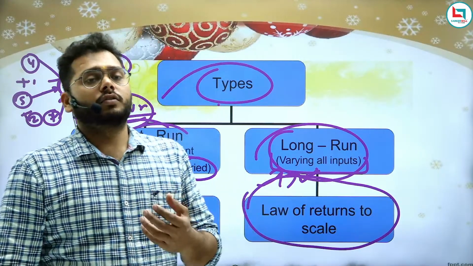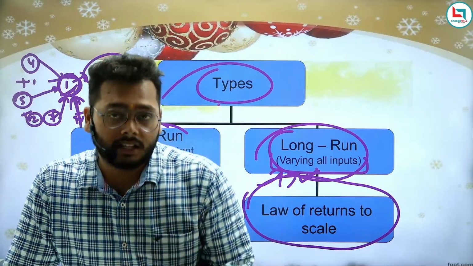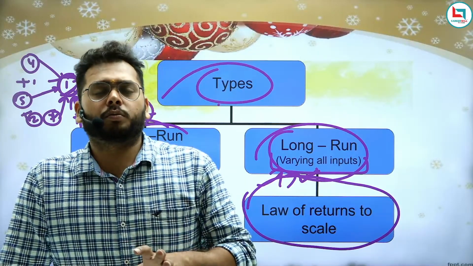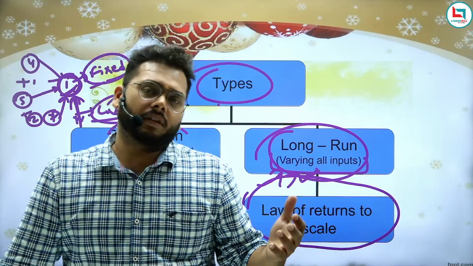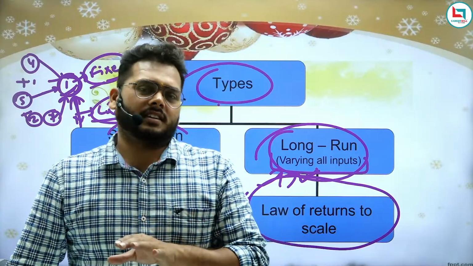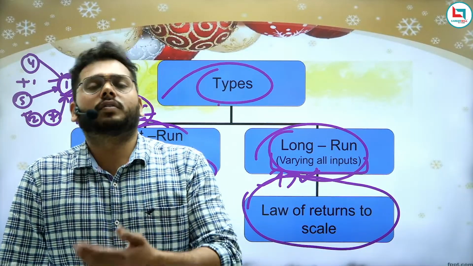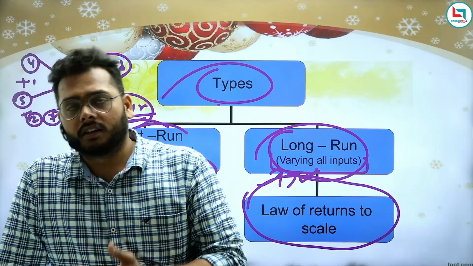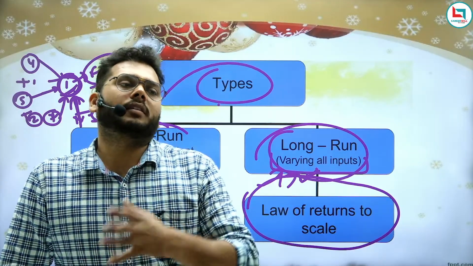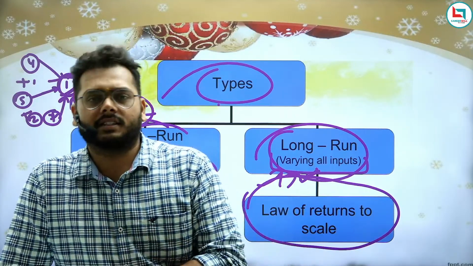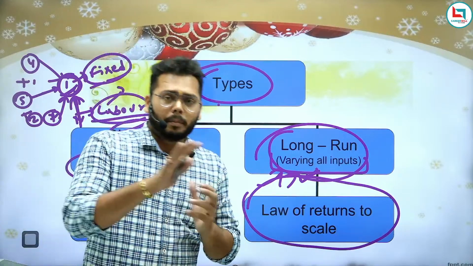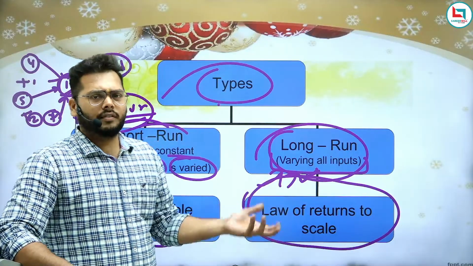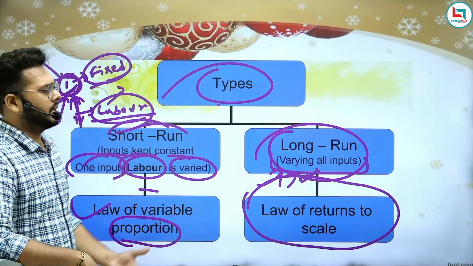At initial level you will have increasing output, you will get more and more output, and then after some time you will get more output, but comparatively less than before. Still you will produce more and more, still you will increase the amount of labor for the production of goods and services, then you will definitely get more output, but comparatively less than before. So this is what is called the law of variable proportion. We'll try to understand it in some further classes, further topics.